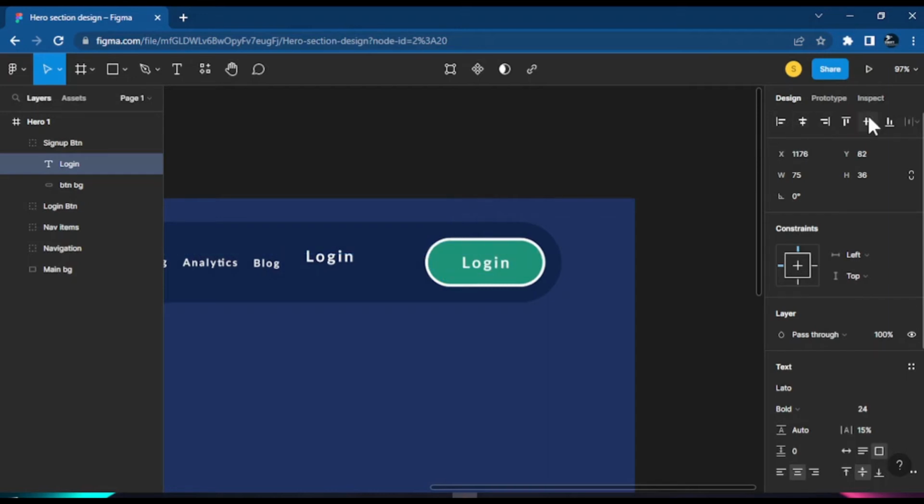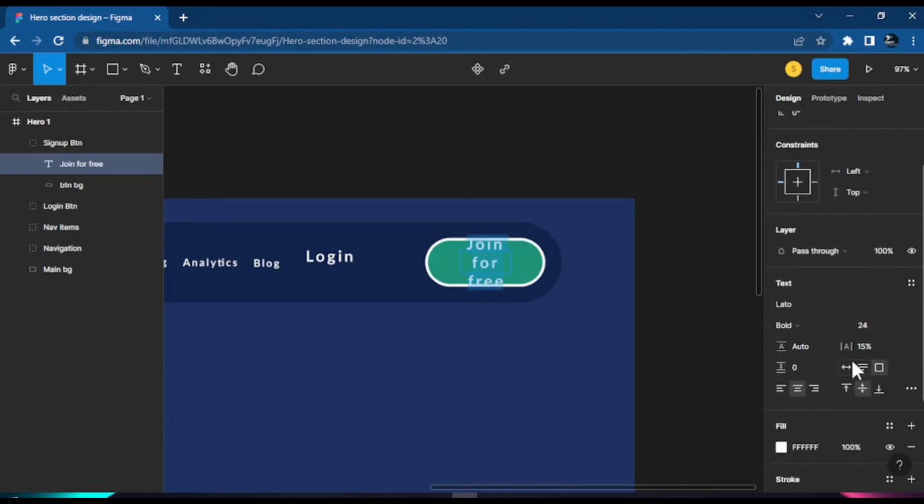Likewise, if you press the center, it will arrange for the center. Okay, so let's move on. Let's say we want to do the join, let's say for free. And remember what I taught you about the text. So we want to make the text not look like this. You could just come here to this auto width, click on it, and the text will arrange itself there. Okay, and how do they run that kind of package.